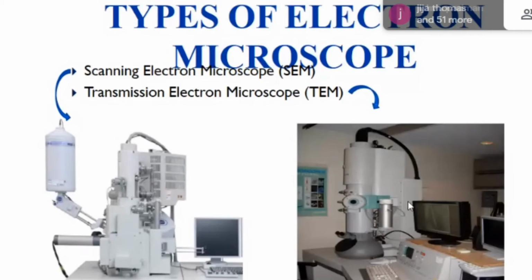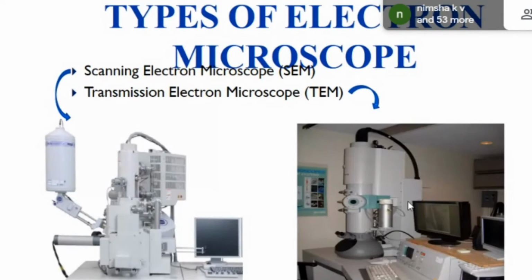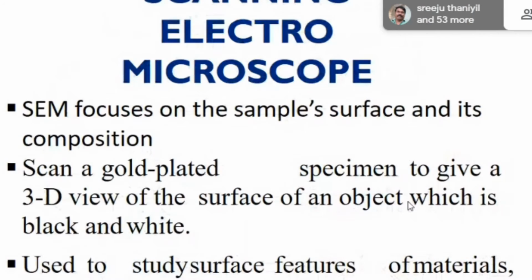These are the two different images: scanning electron microscope and transmission electron microscope. The scanning electron microscope has the same 10 nanometer resolution power, and from the 10 nanometers we can find the diameter of the nanoparticles. In the 0.2 nanometer scale, we have the resolution power of the transmission electron microscope.